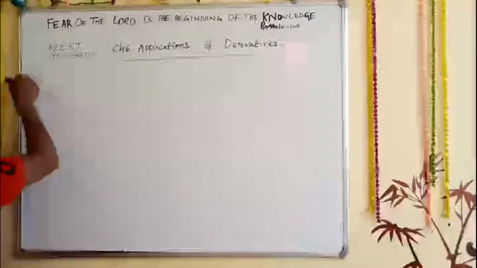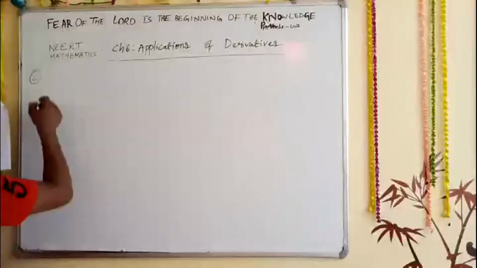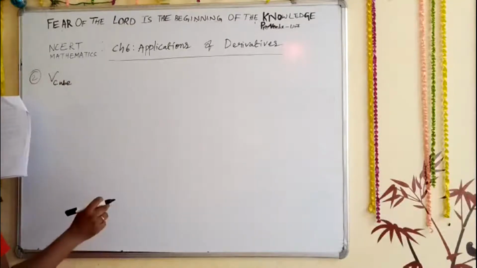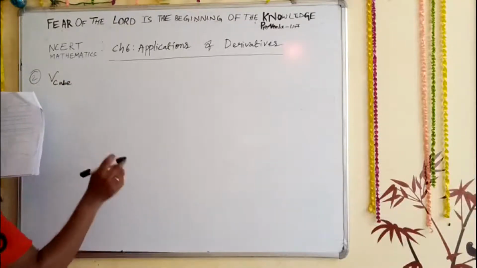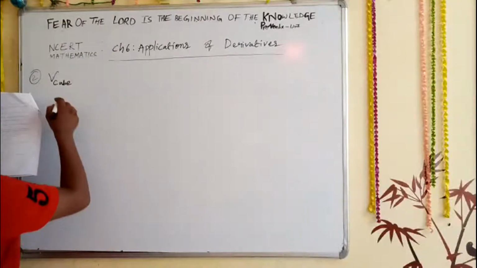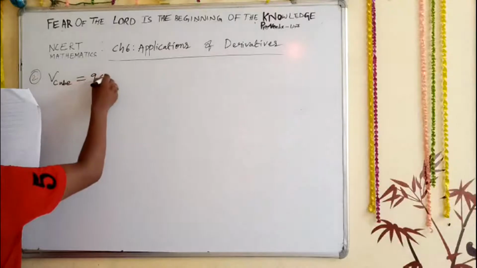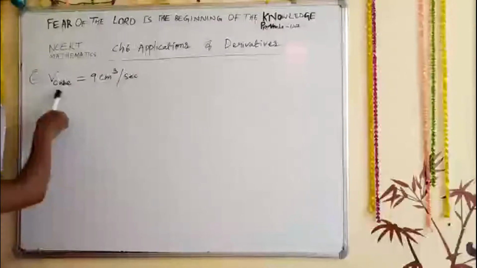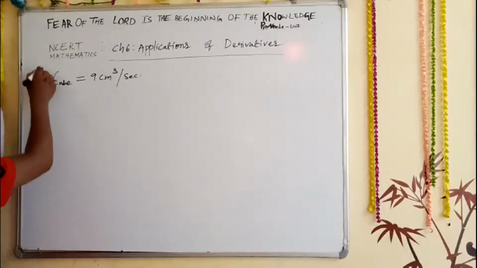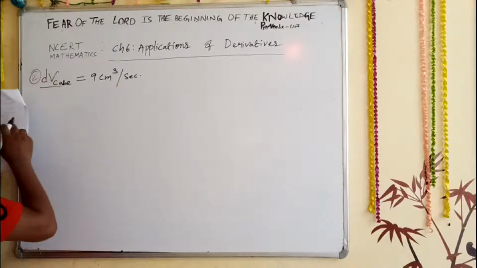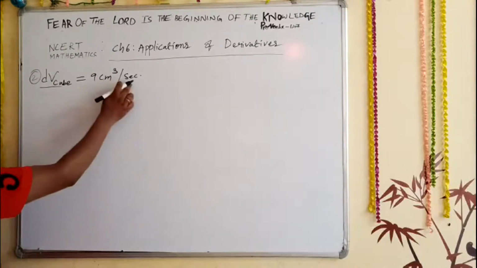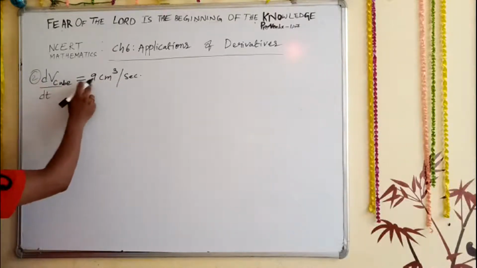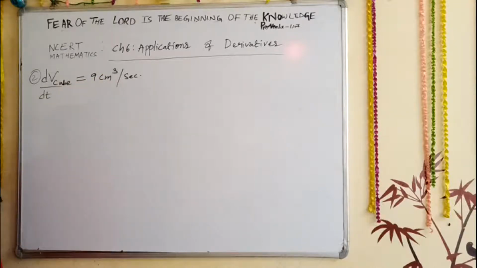So now example number 2. The volume of a cube V is increasing at the rate of 9 cubic centimeters per second. The given rate is with respect to time, so d by dt of the volume of the cube is equal to 9 centimeter cube per second.